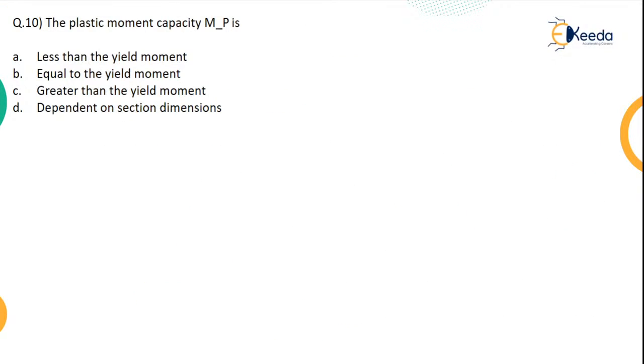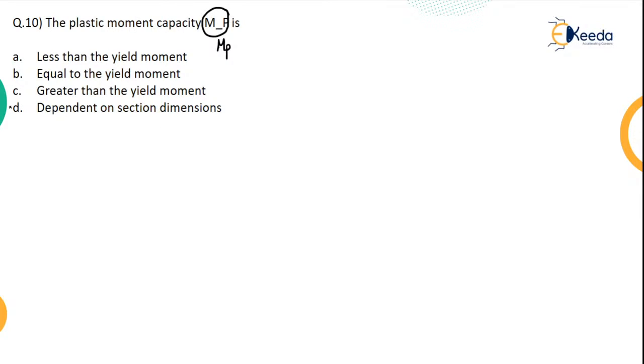Moving on to the last problem of 1 mark. These are all 1 mark questions. After this, we'll go to the 2 marker questions. So what does that say? The plastic moment capacity MP, this is nothing but M suffix P, is less than the yield moment, equal to the yield moment, greater than the yield moment, depends on section dimension.